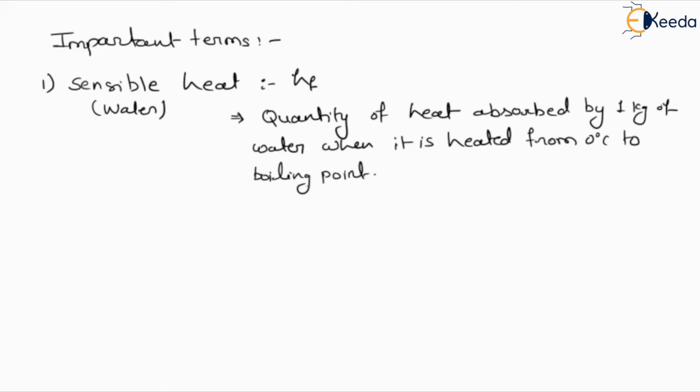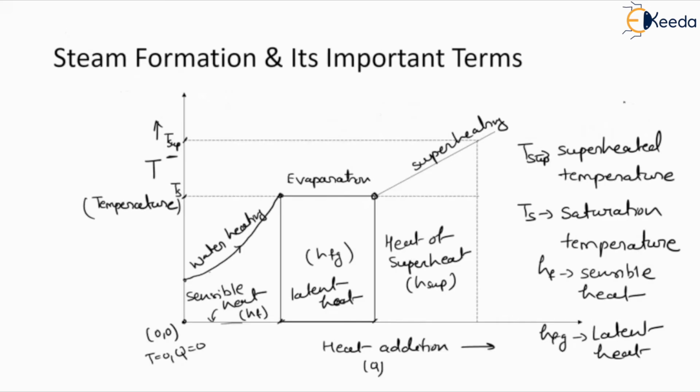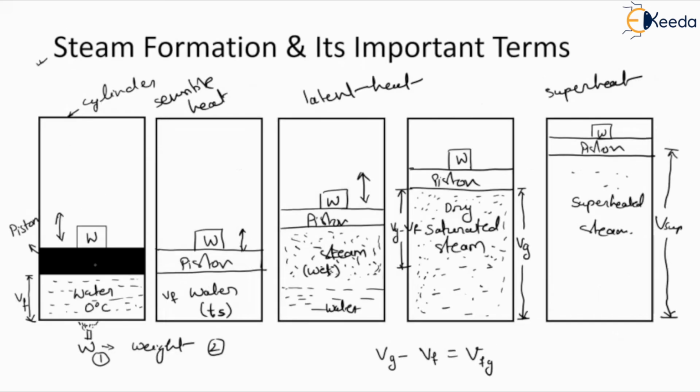And it is also called total heat of water or liquid heat. So here the sensible heat we can define as the quantity of heat absorbed by a particular mass of water. So in this particular diagram, we can define the volume Vf as well as the mass of the fluid, that is mf or m. So this m we are considering here 1 kg.